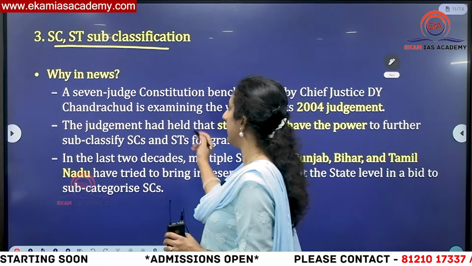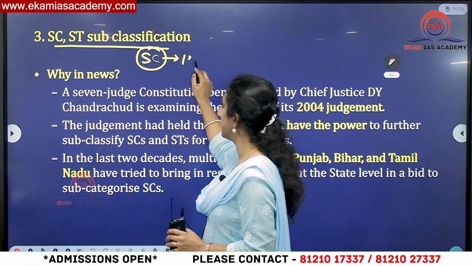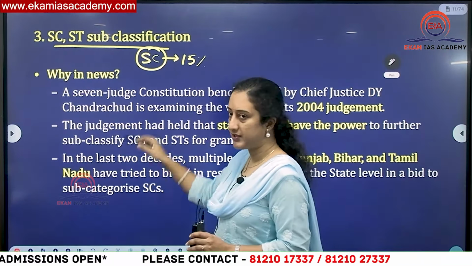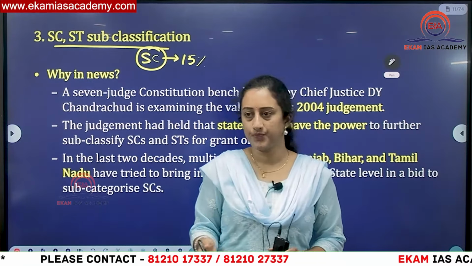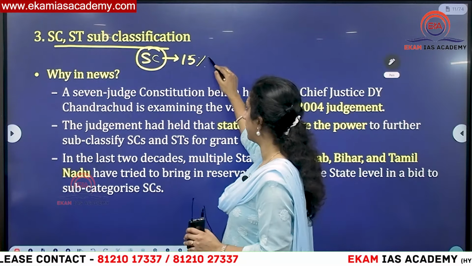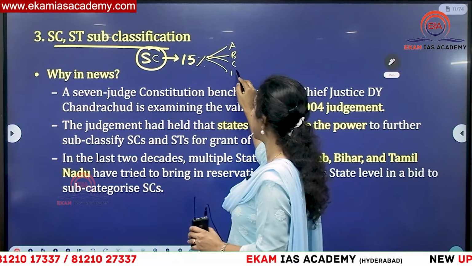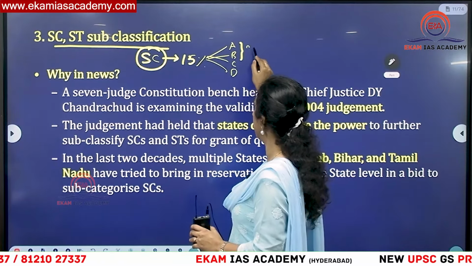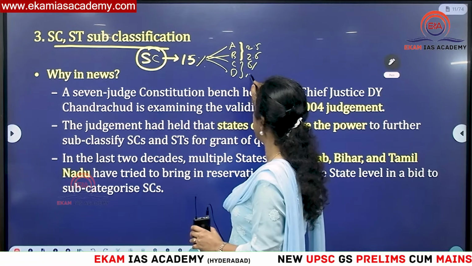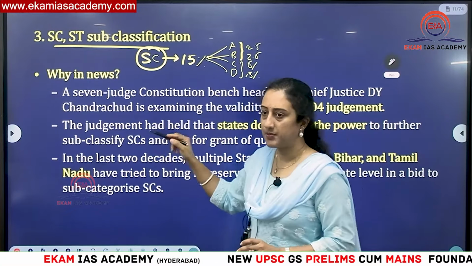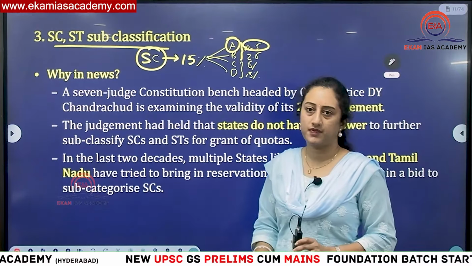Normally when there is a reservation, for example, SCs are entitled to around 15% reservation. Within this, there may be different communities, which we have just seen vary from state to state. Within this also, if they wanted division, for example, A, B, C, D are there, and they wanted to give 2.5% to two of them and 5% to the others based on population or something, then a person belonging to a subcategory would be entitled to 2.5% of reservation.